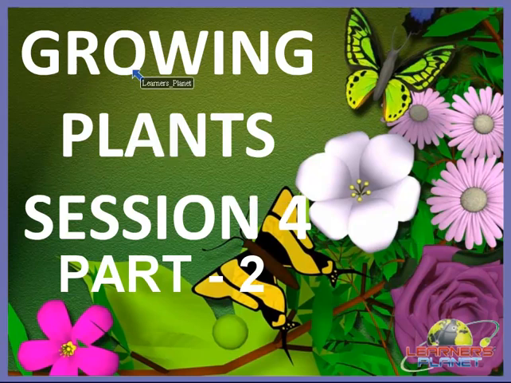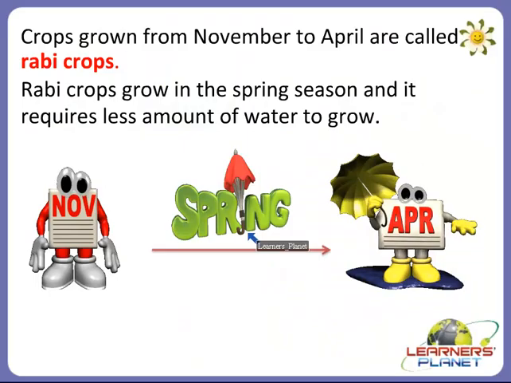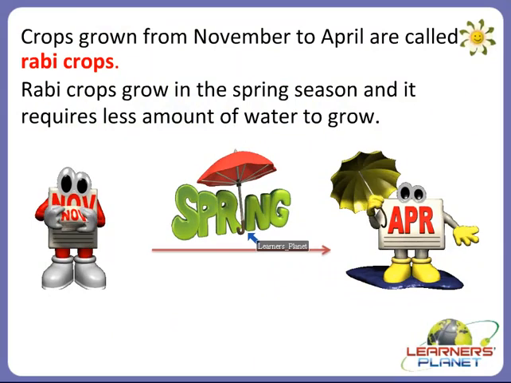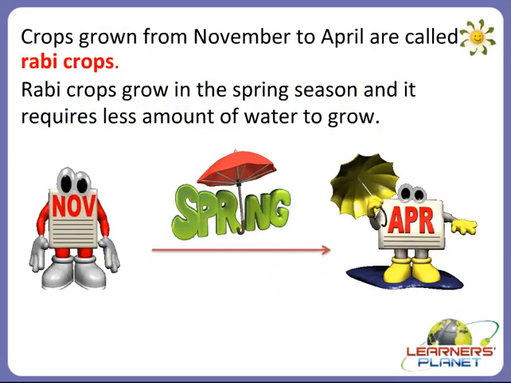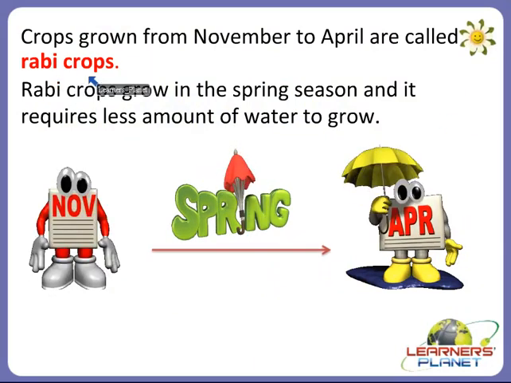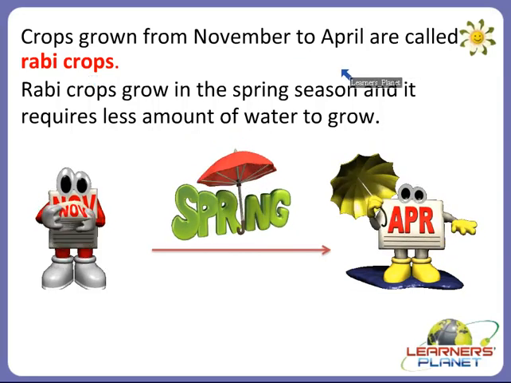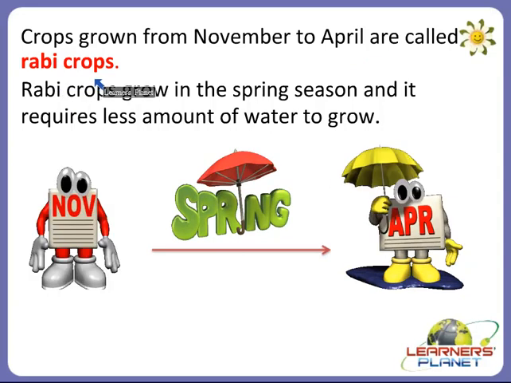Children, this is session 4 about growing plants. We are going to continue this lesson with the types of crops. So children, the major type of crop is the Rabi crop. Yes children. So what is meant by Rabi crop? Yes, the crops grown from November to April are called Rabi crops.